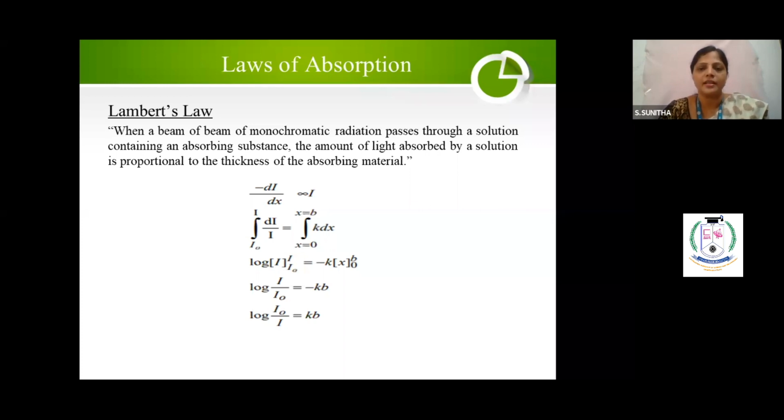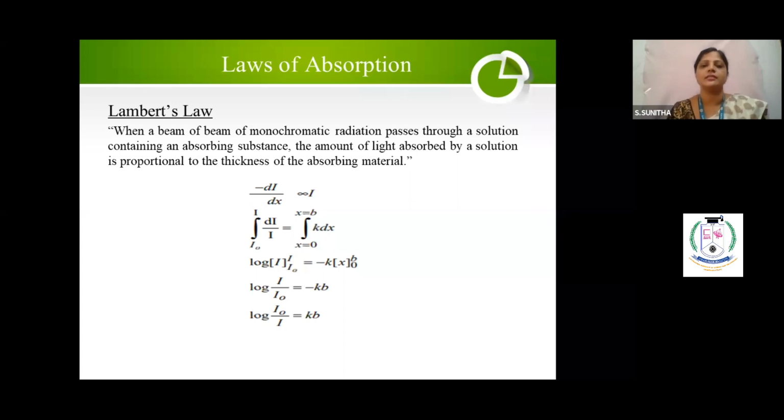When a beam of monochromatic radiation passes through a solution containing an absorbing substance, the amount of light absorbed by the solution is proportional to the thickness of the absorbing material. How do we represent it mathematically? First, write minus dI by dx is proportional to I. What is dI? dI is the decrease in the intensity of the light, that is, the light transmitted after absorbing. dx is the thickness of the medium, and I is the intensity of incident radiation. When you replace the proportionality with a constant, you put an equal sign and integrate within the limits.